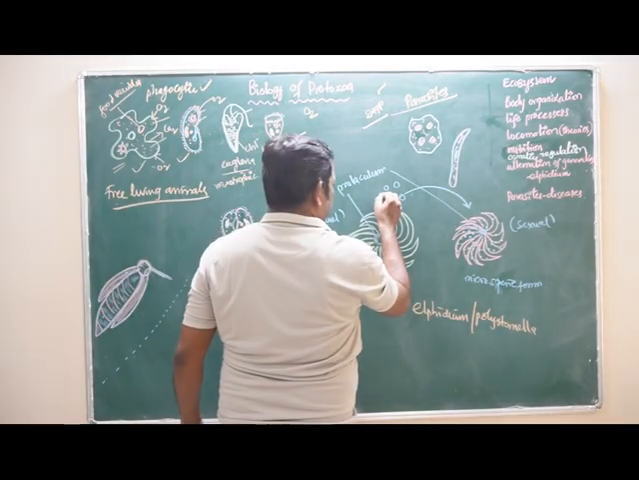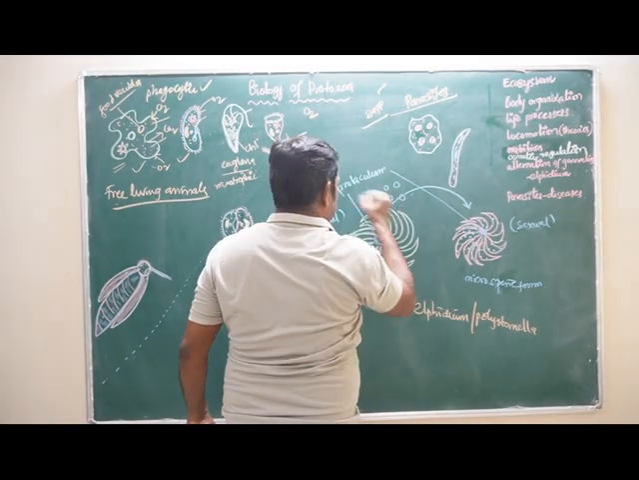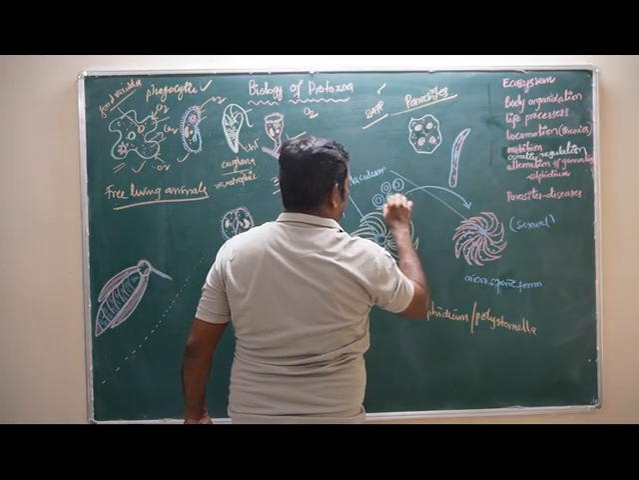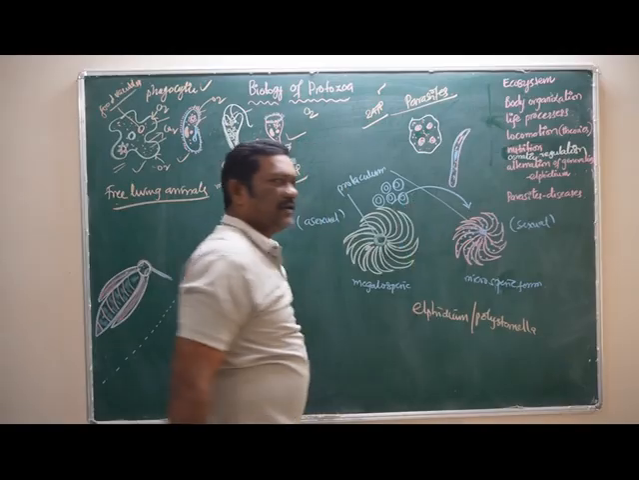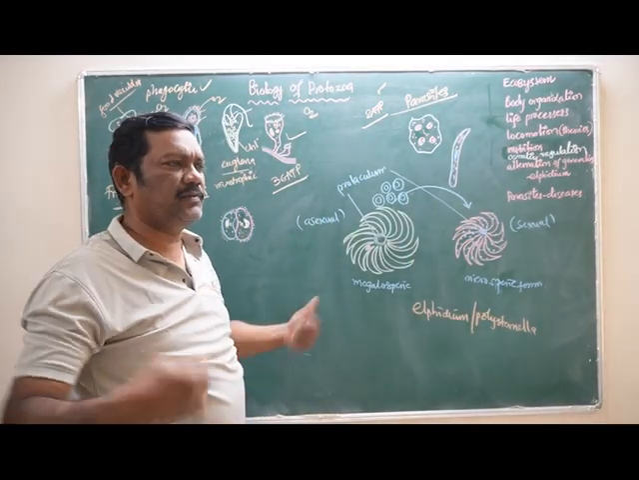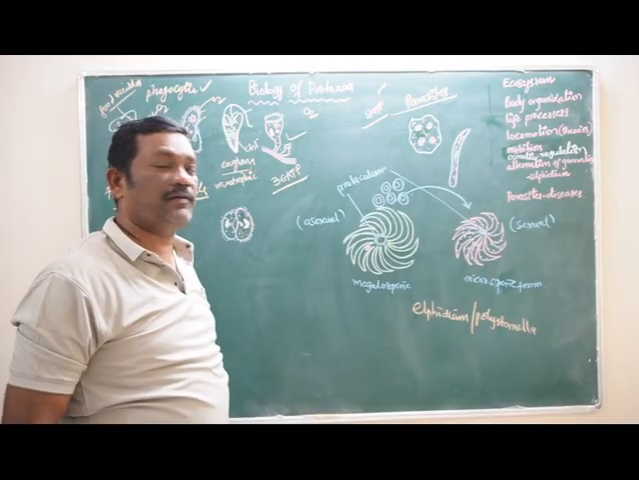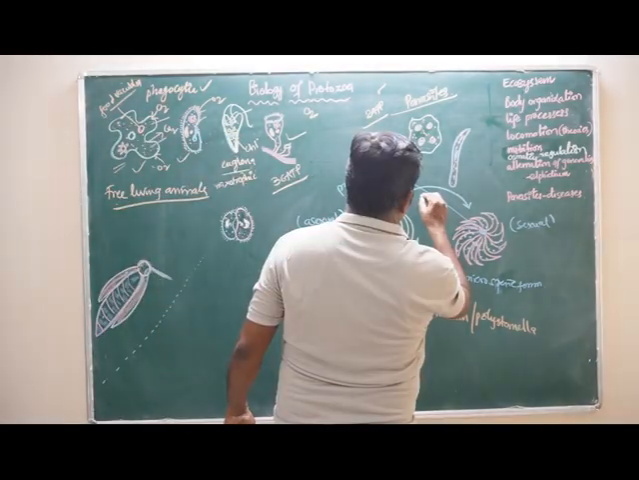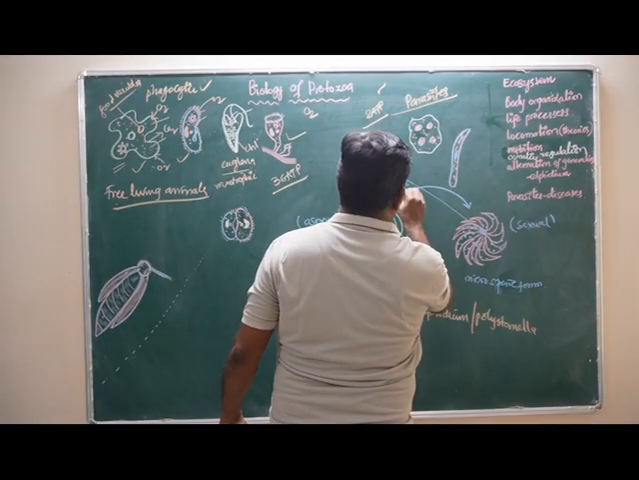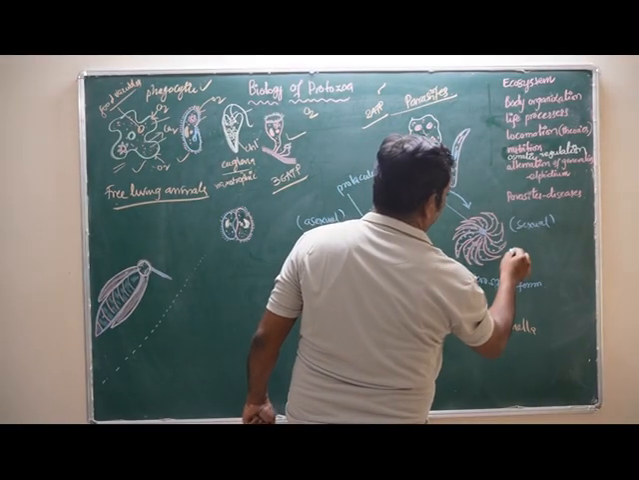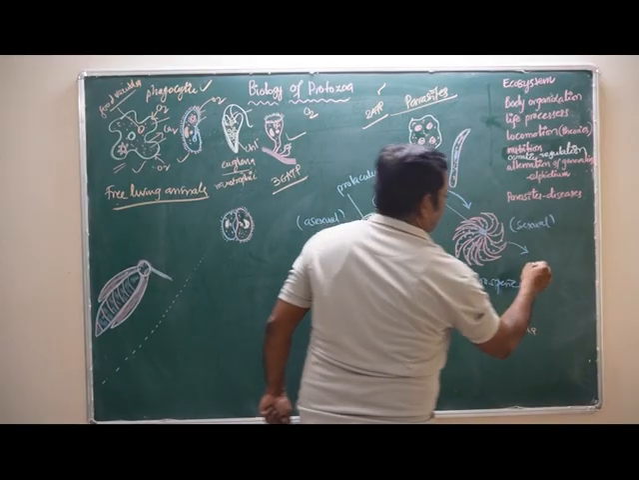Then what happens? The cytoplasm can accumulate around each nucleus, and each can develop as one organism. That is called plasmotomy. That is also a type of mitotic division. This can form microsporic forms.